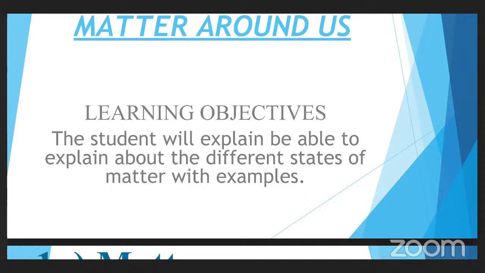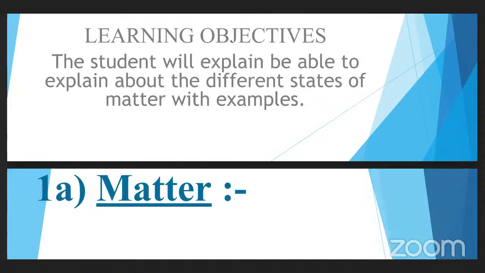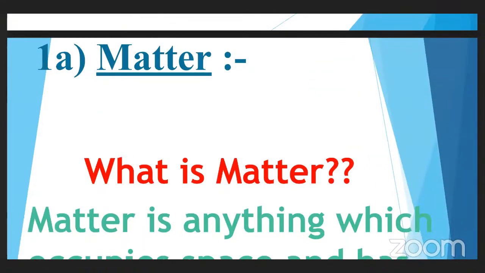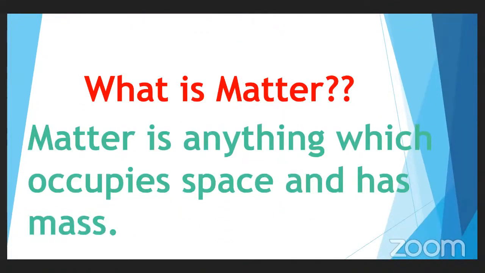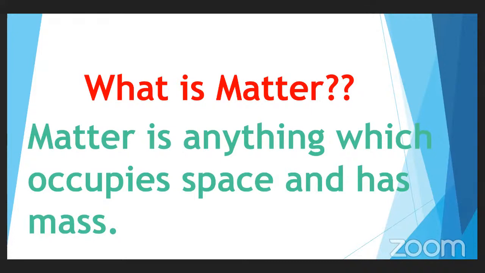Okay, now let us go into the definition of matter. Okay, students, see here, matter. First of all, let us understand the definition of what matter is. Matter is anything which occupies space and has mass. What do you mean by that?